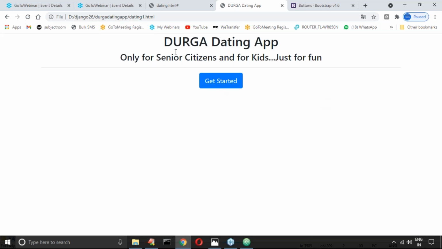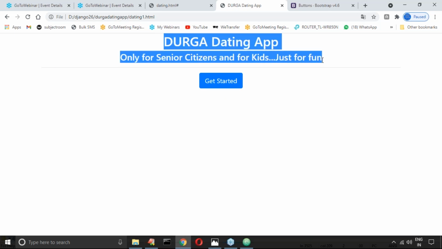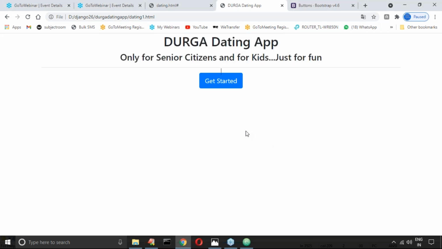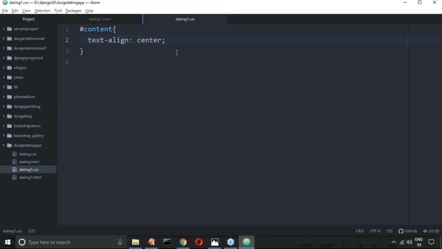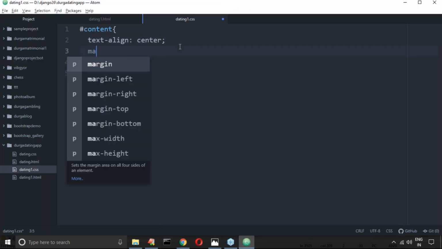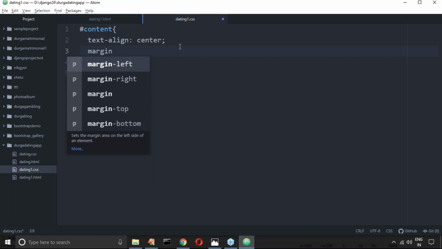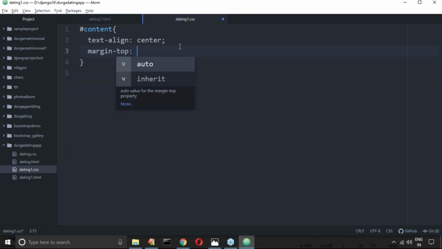Next, I want to make this one go down. If you want to make it go down, what is the way? Margin top. Have you remembered? In our childhood somewhere we covered margin top. Let me take some 100 pixels. What will happen? We will see the result.